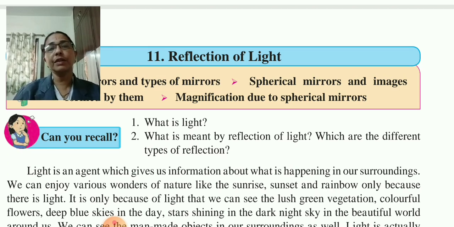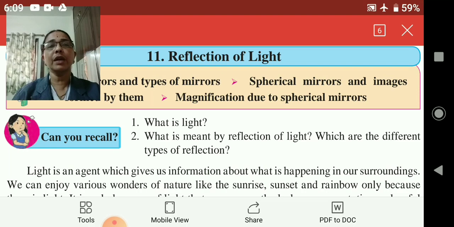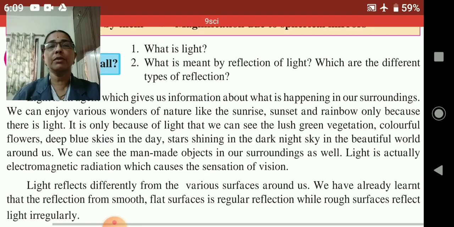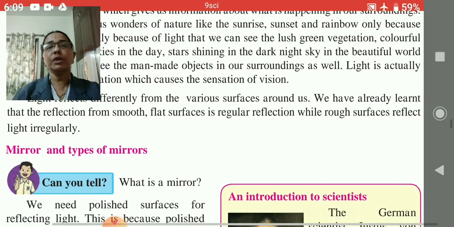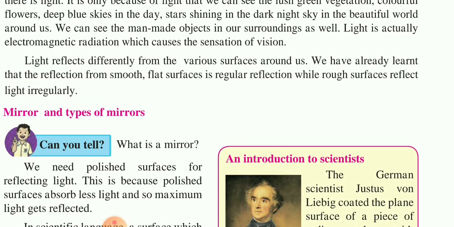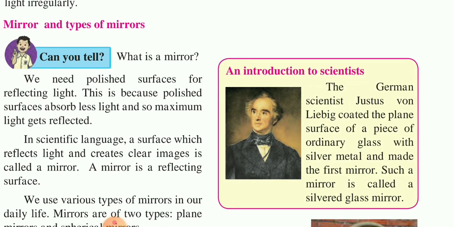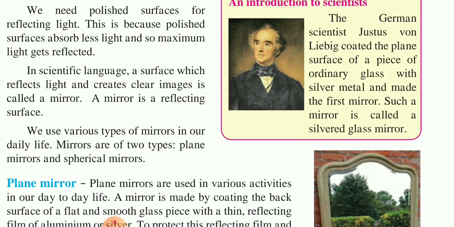So first let's revise reflection of light. Here in this lesson, what have you studied? When we are studying about light, here in this lesson you have mirrors and types of mirrors. What is a mirror that you have learned? Different types of mirrors you have learned here: plane mirror and spherical mirrors. So what is a mirror?